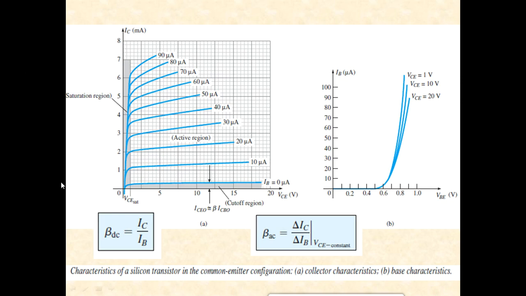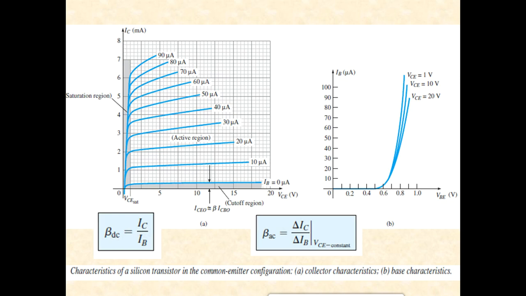Now what about the amplification factor? Beta DC is the ratio of IC upon IB. The magnitude of IB is in microamps or nanoamps, and the magnitude of IC is in milliamps. Then what should be the magnitude of beta DC?